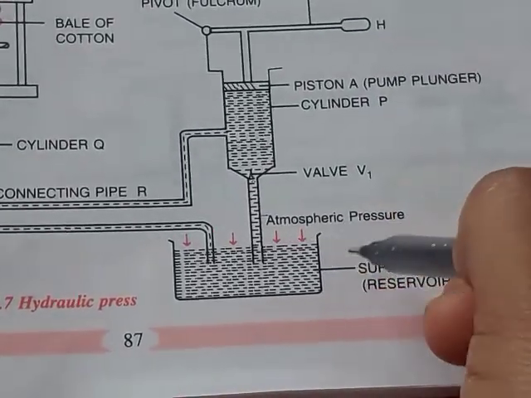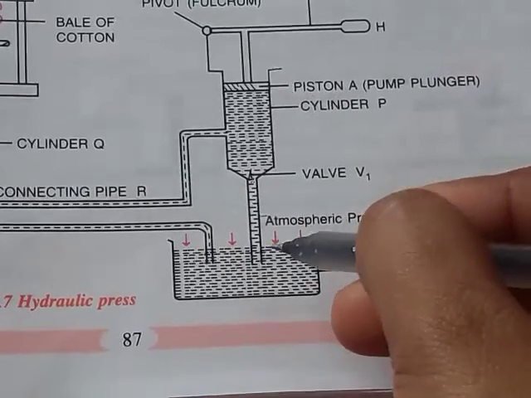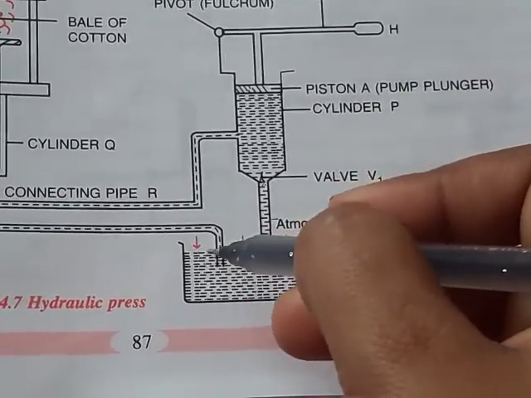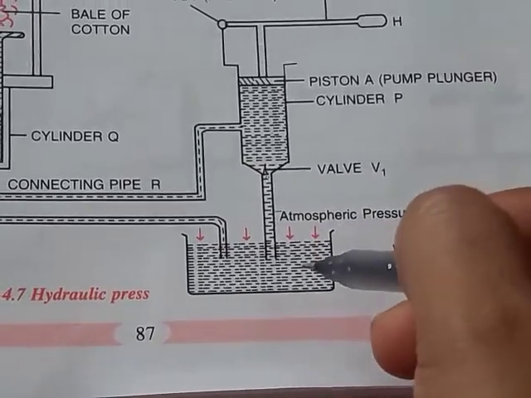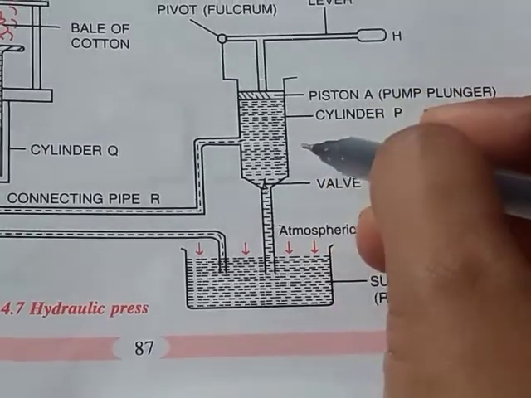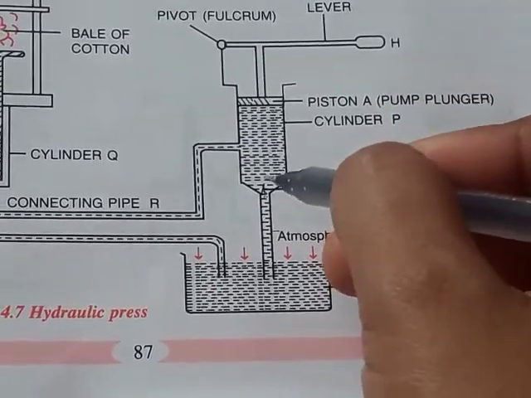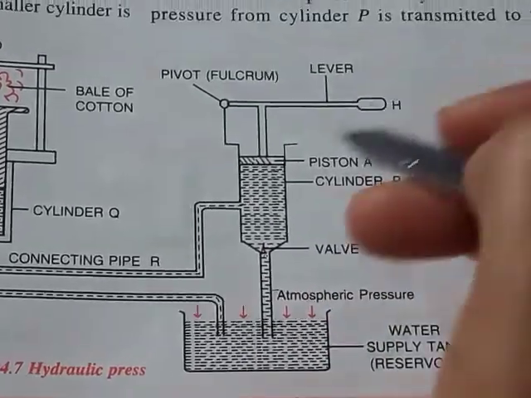Then, due to atmospheric pressure acting on the upper surface of the water supply tank, water will enter from the supply tank into cylinder P through this open valve. Water will enter more and more.